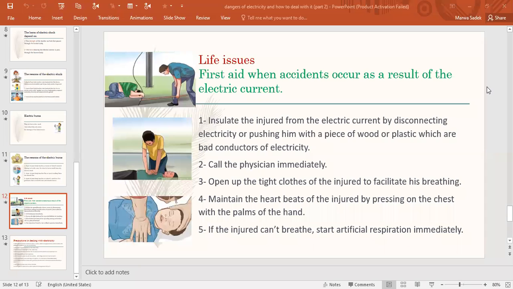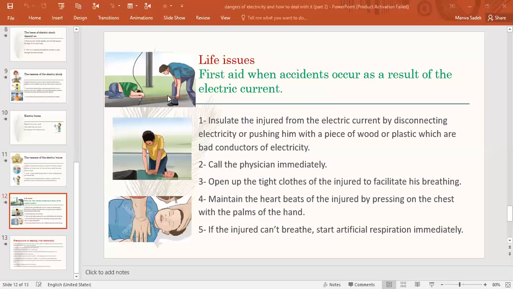What do we have to do if we find someone who gets electric shock? Number 1, we have to insulate the injured. Insulate the injured means take him away from the electric current. By what? Number 1, by disconnecting electricity, or closing the electricity.